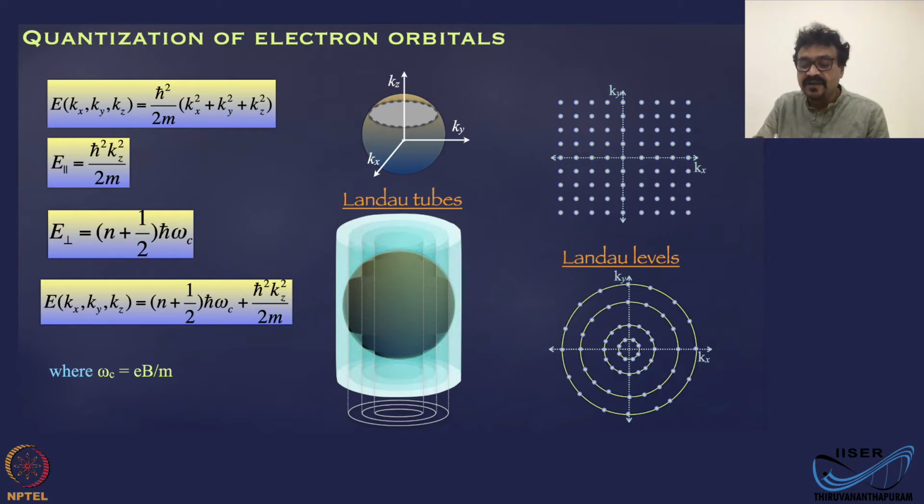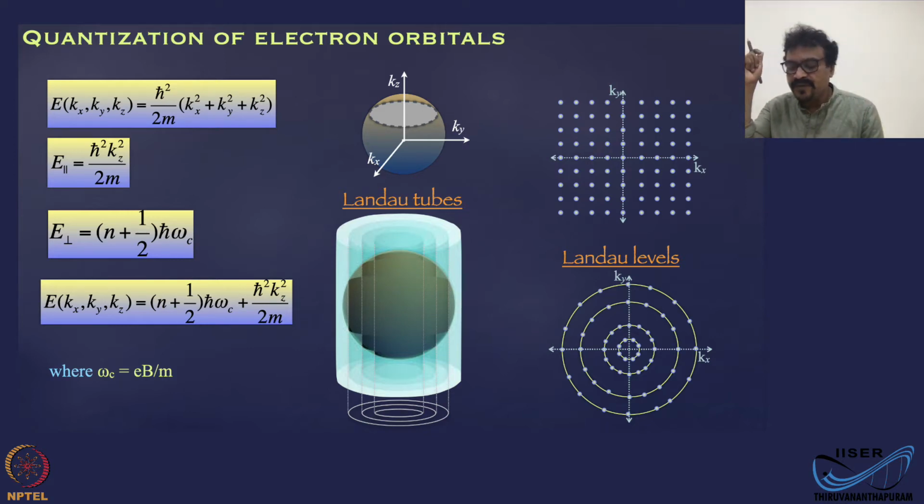Okay, now what we are interested in is what happens to these states, or to put it correctly, what happens to the distribution of these states, which are now evenly distributed in a square lattice in this case, or a rectangular lattice depending upon the dimensions of the material.